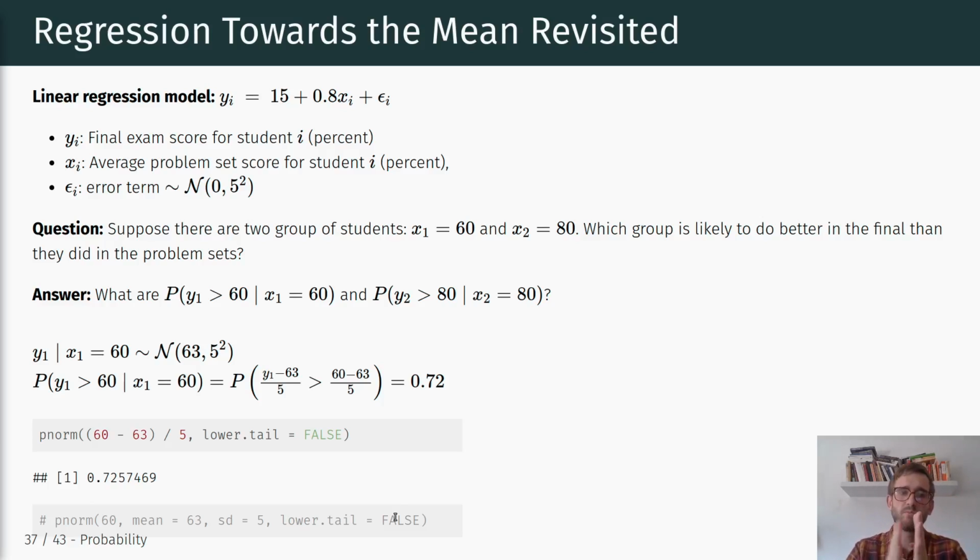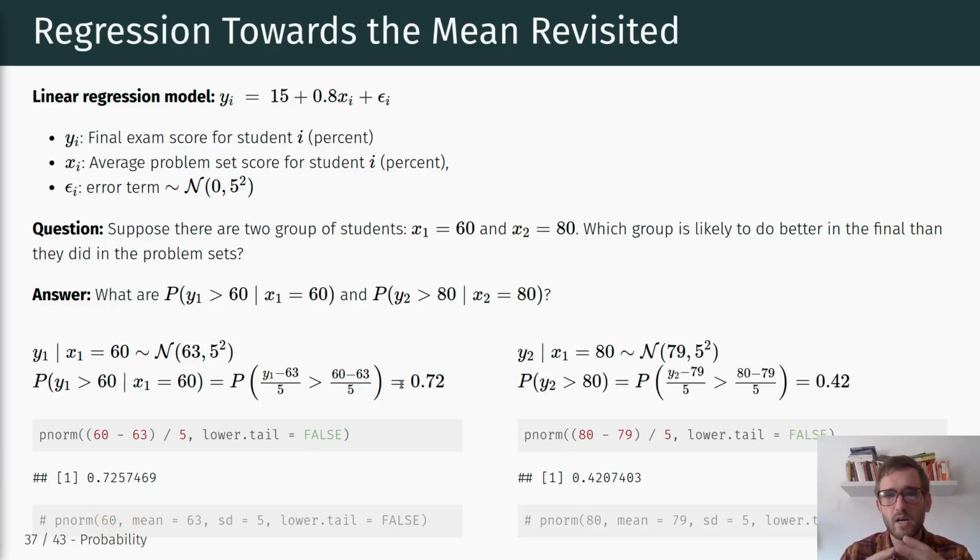We're looking at values larger than 60. So that means we're not looking at the lower tail, we're looking at the upper tail of the distribution. And that is the same result. I didn't print it here, but if you run this command, you'll get the same result, right? So rather than standardizing and looking at the probabilities in the standard normal distribution, we can also in R specify the varying mean and standard deviation and directly plug in 60 as our value.